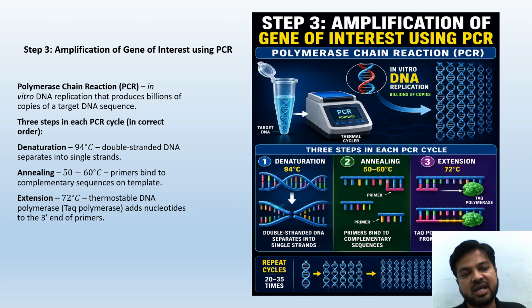Three steps in each PCR cycle: denaturation, annealing, and extension. What is denaturation? At 94 degrees centigrade, double stranded DNA separates into single strands. Annealing at 50 to 60 degrees, the primers bind to complementary sequences on the template strand. Then comes the extension at 72 degrees centigrade. Thermostable DNA polymerase, that is Taq polymerase, adds nucleotides to the 3' end of the primers. Repeat the cycle 20 to 35 times, and that's how PCR produces millions of copies.